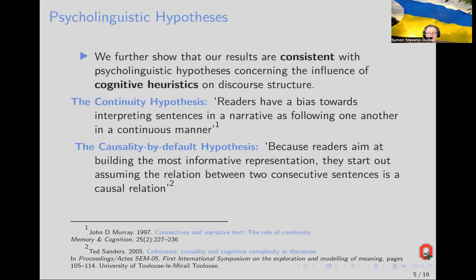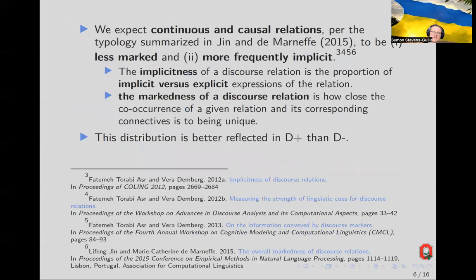The causality by default hypothesis holds that because readers aim at building the most informative representation, they start assuming the relation between two consecutive sentences is a causal relation. So, given these hypotheses and a typology of PDTB relations in terms of continuity and causality, we predict that continuous and causal relations are likely to be less marked and more frequently implicit.